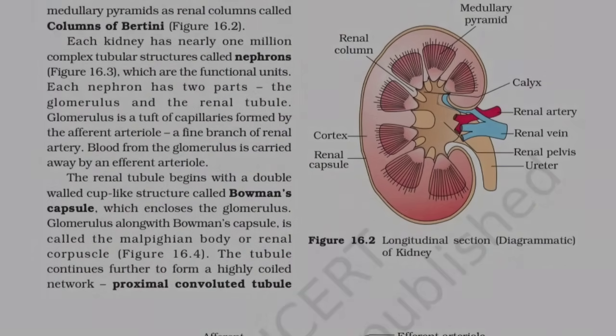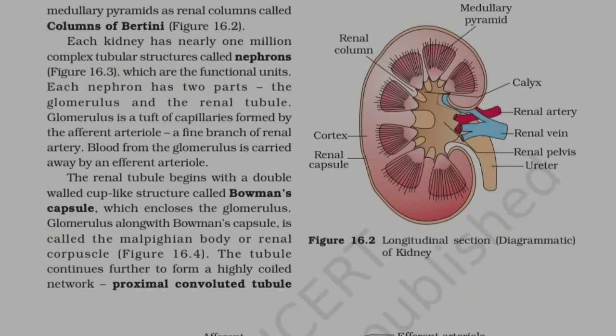Blood from the glomerulus is carried away by an efferent arteriole. The renal tubule begins with a double-walled, cup-like structure called Bowman's capsule, which encloses the glomerulus. Glomerulus, along with Bowman's capsule, is called the Malpighian body or renal corpuscle.